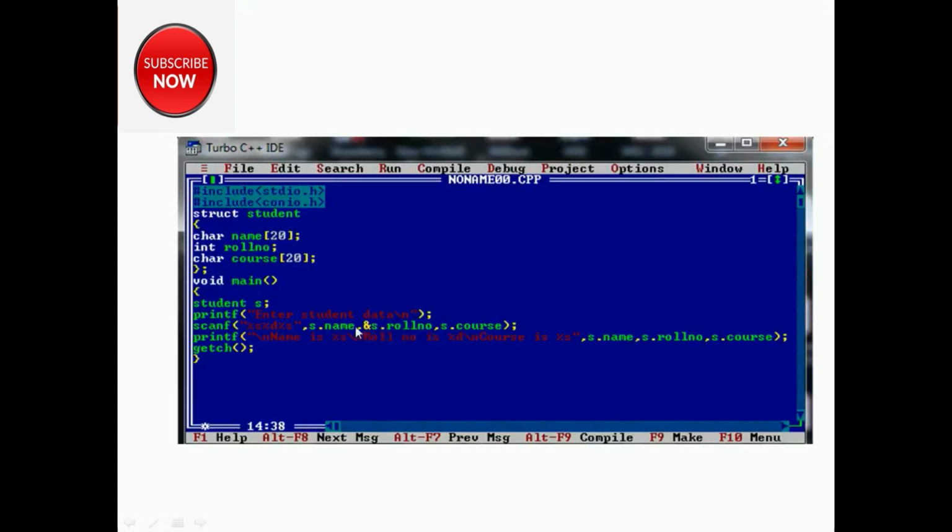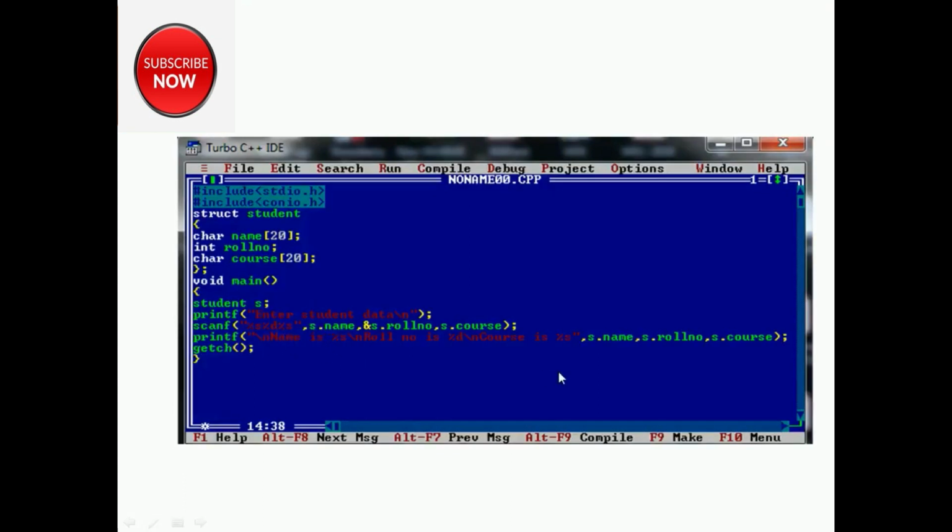One thing you need to keep in mind is that while using a character array, you don't need to specify the address-of operator here, right? In this case name, and in this case course. In case of roll number, you will use this ampersand. In case of a character array, you don't need to use the ampersand operator.